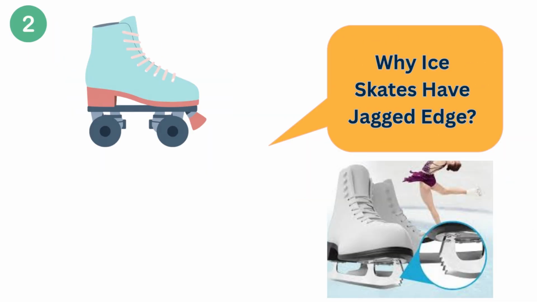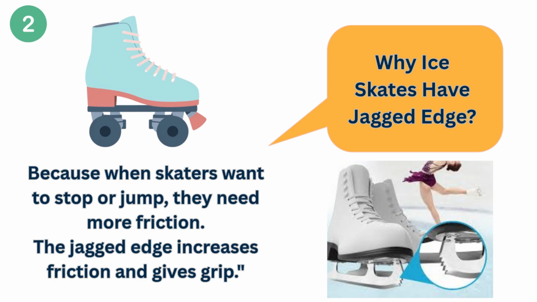Next is why ice skates have jagged edges. The skates have this jagged edge on the front of the ice skate for a special reason. When a skater wants to stop or make a sharp turn, they need more friction with the ice, and this jagged edge increases that friction and gives them better grip, and this grip allows them to control their movement much better and perform jumps and stop safely.